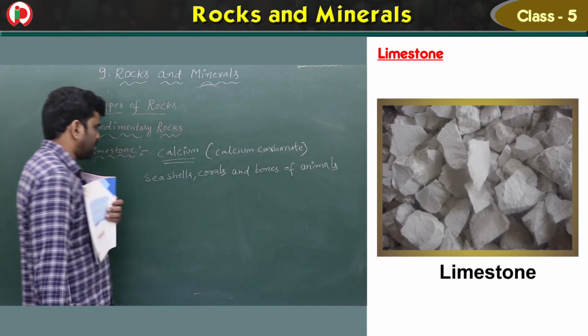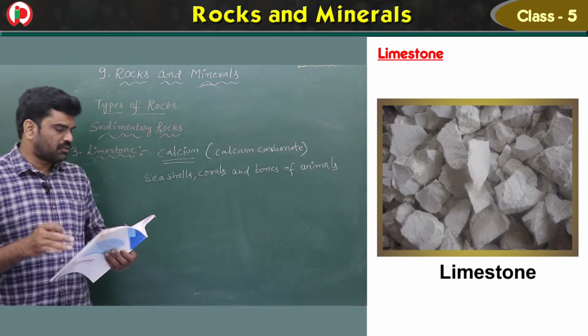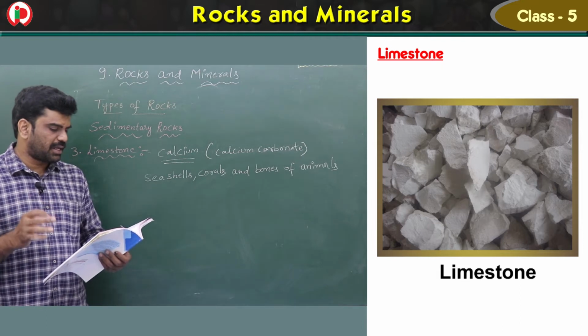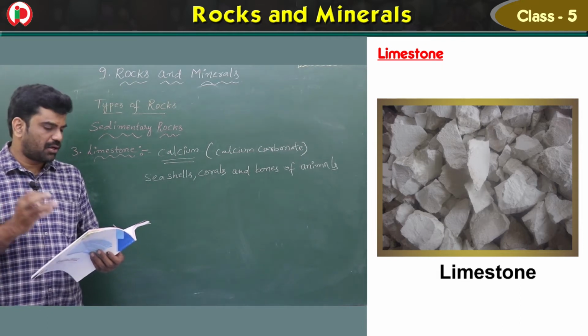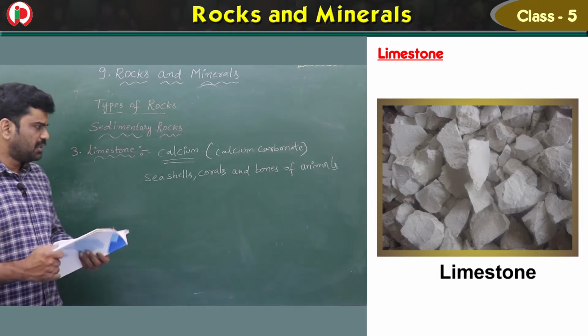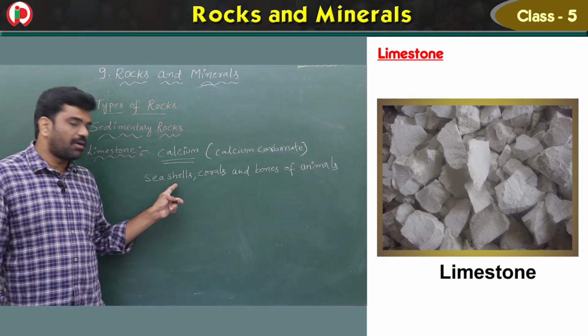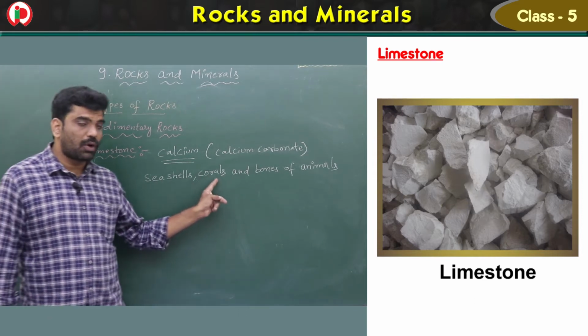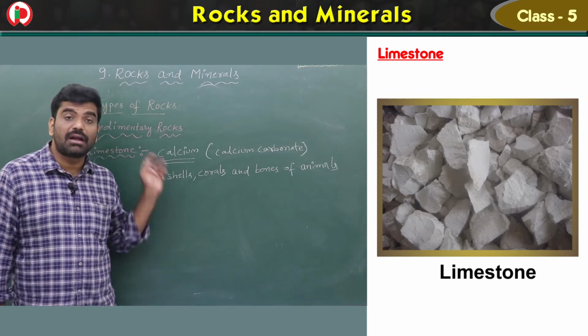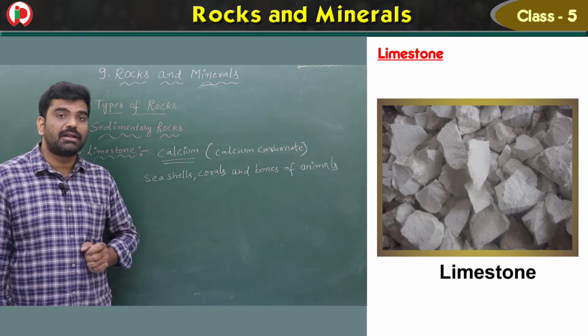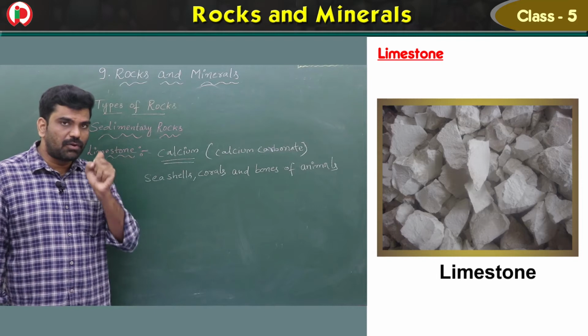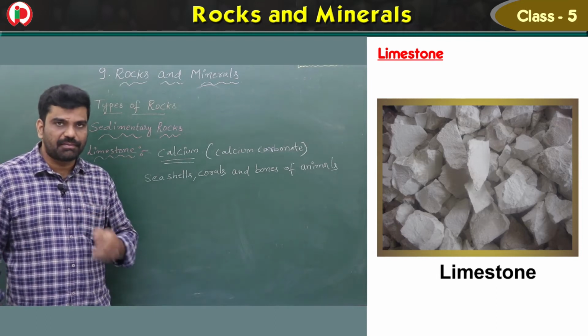So here see, children, limestone. This limestone is mainly made of minerals like calcium, that is calcium carbonate. Some of it is formed from seashells. Seashells are found in the sea, children. Even the corals also, and even these are also formed from bones of animals. Why? Because all the animals' bones are made up of calcium.